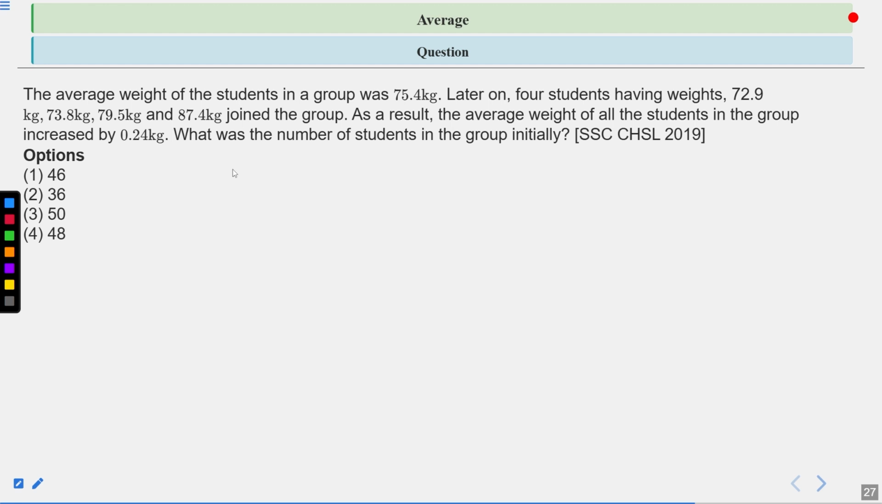So there are four options. First one is 46, second is 36, third one is 40, and fourth one is 48. Now you have 10 seconds to analyze the question. Your time starts now.